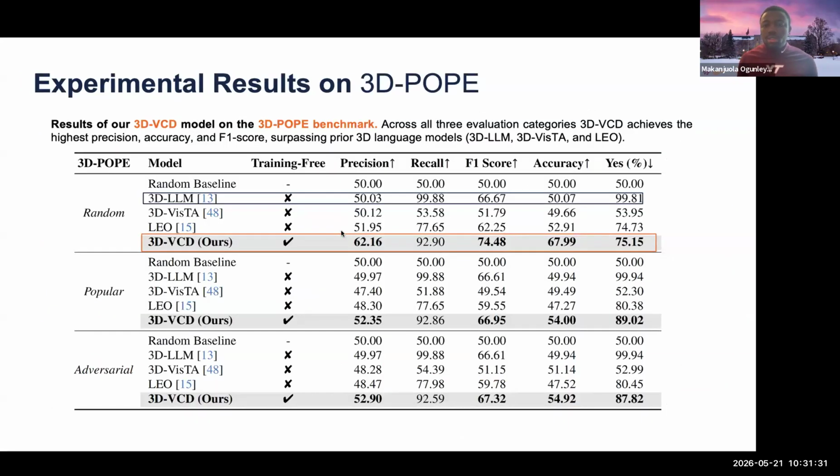Here we show the quantitative result of our 3D VCD approach on the 3D POPE benchmark. For more details on the other benchmarks we considered, we refer viewers to our paper. Across all three POPE evaluation settings, random, popular, and adversarial, our method achieves the highest overall performance, consistently outperforming existing 3D language models along every metric.